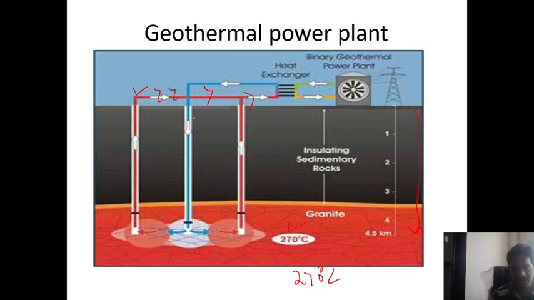And after the power generation, once again through this pipeline, the cold water is discharged inside, where the temperature is 270 degrees Celsius. It means there is a transmission of the power lines inside the earth.